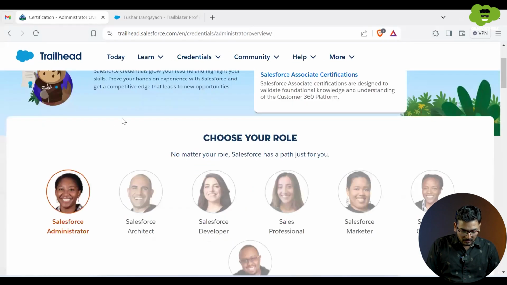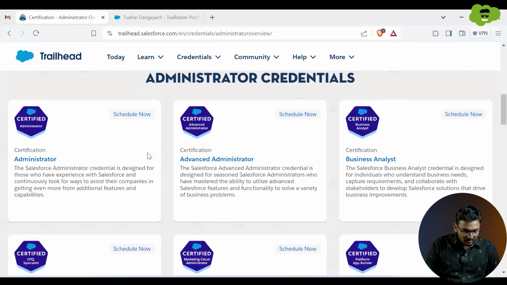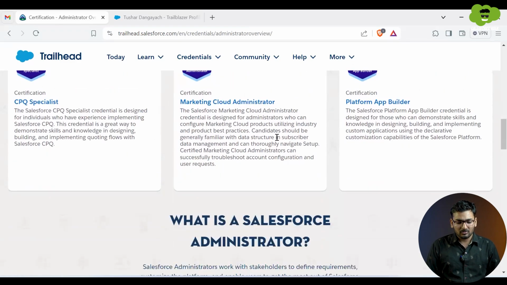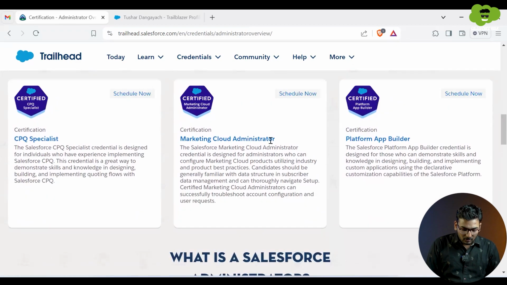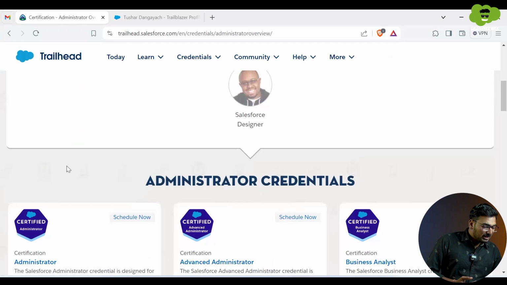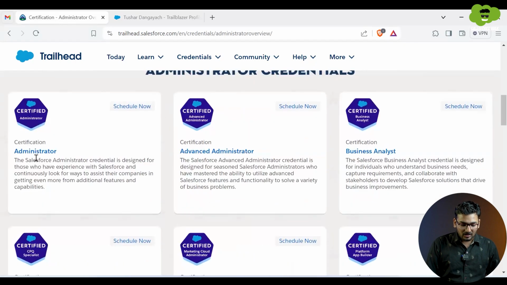Like you can see over here, admin related certifications are there, like administrator, advanced admin, business analyst, CPQ specialist, marketing cloud admin. So from this platform, you can get the details of what prerequisites you need to complete or what topics come under a particular certification.